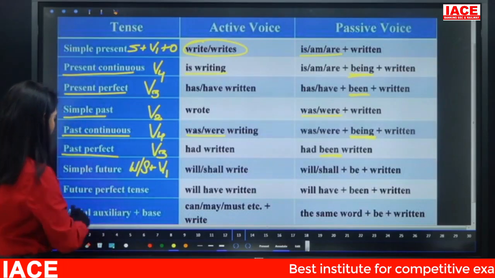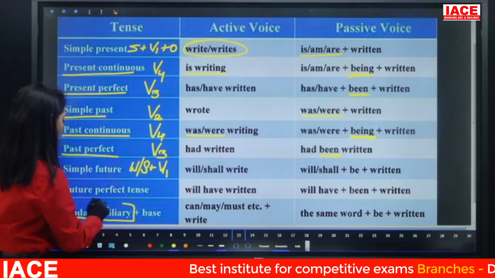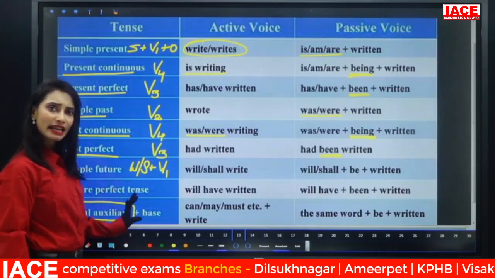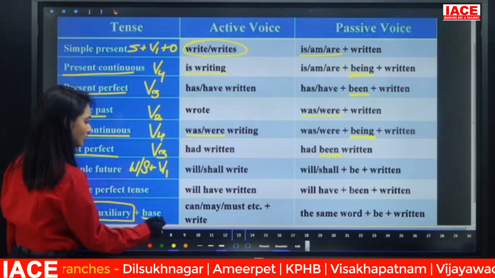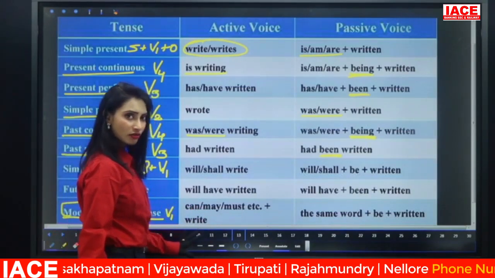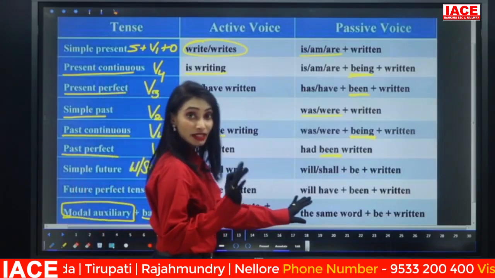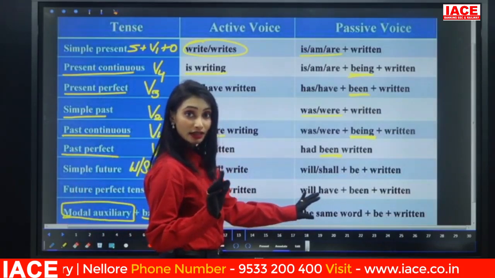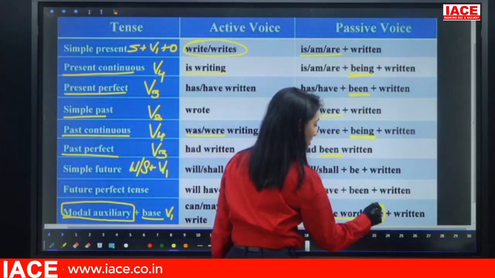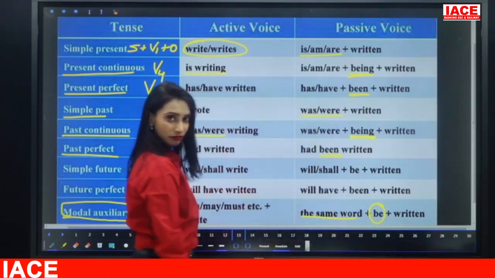Here I can see modal auxiliary. Any modal auxiliary you can take: will, shall, can, could, may, might. Any modal auxiliary you take plus base form. Base form is nothing but V1. Can, may, must, etc. plus V1. The word will be the same. Can will not become could. May will not become might. It is the same word plus the be form, be plus written, just like simple future.